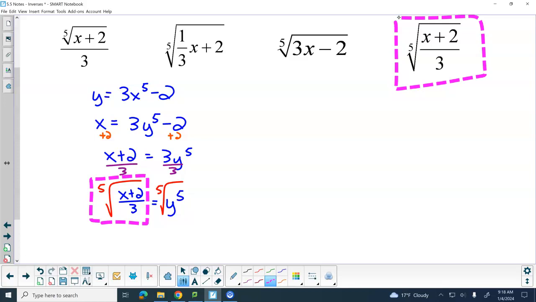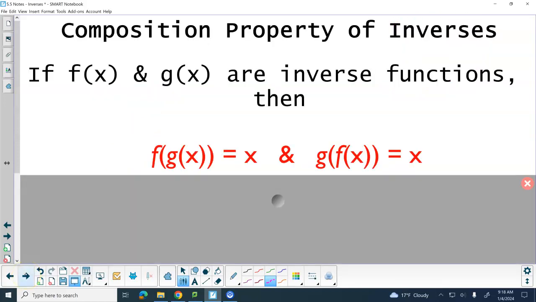Good? Awesome sauce. Okay. Now, in higher level mathematics, in order to prove that two functions are inverses, we have to show the composition property of them.